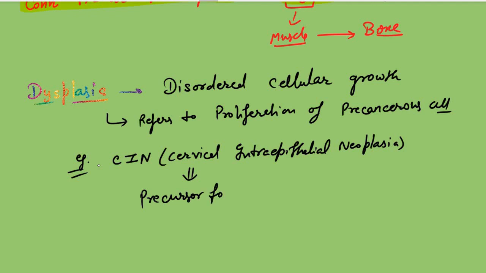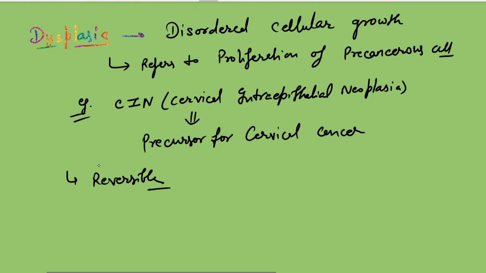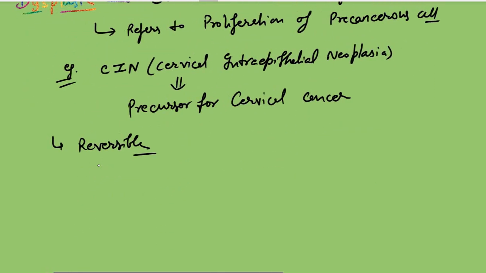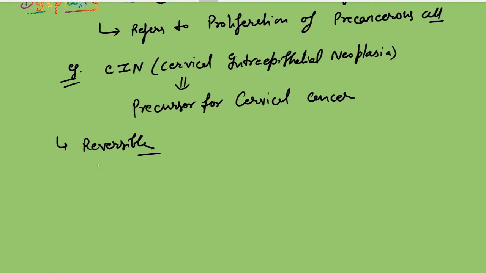Dysplasia is also a reversible process. When we reduce or remove the stress or any external factors, it will reverse. So it will be reversible.